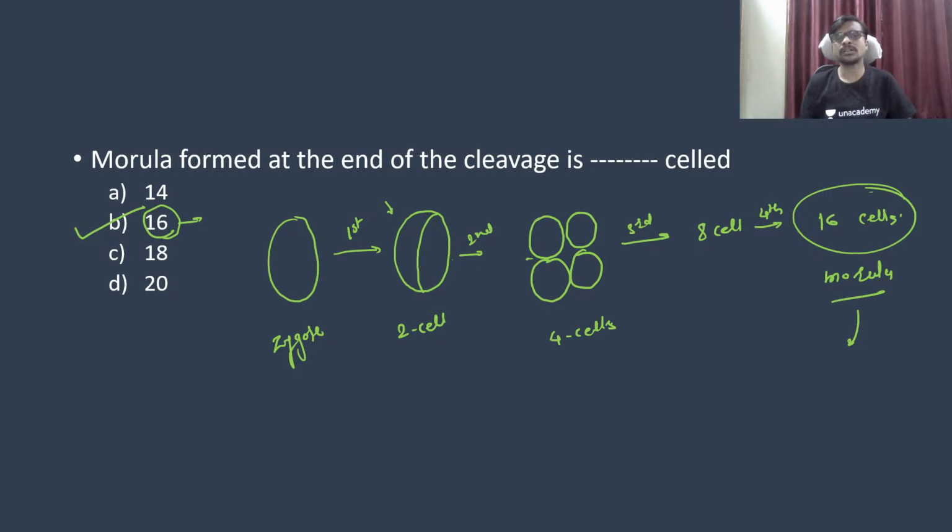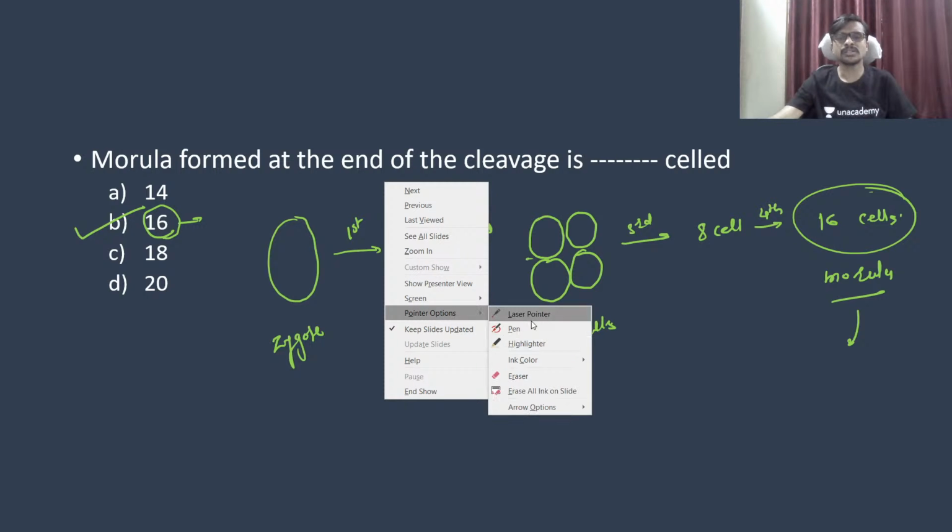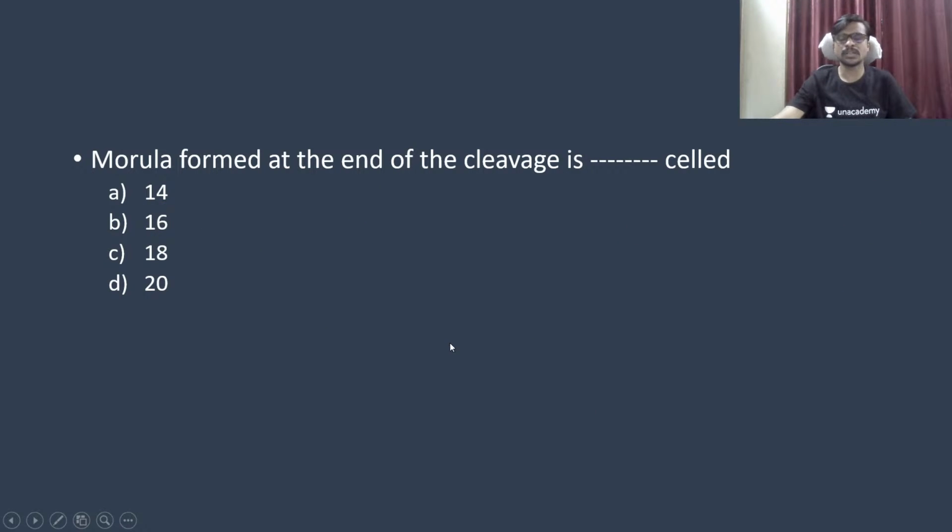Scientists still have a doubt on the morula, but we consider it a stage present in the development process, and it is the 16 cell stage. Some books show the 16 to 32 stage as morula, but 16 is the exact number we can keep in mind.